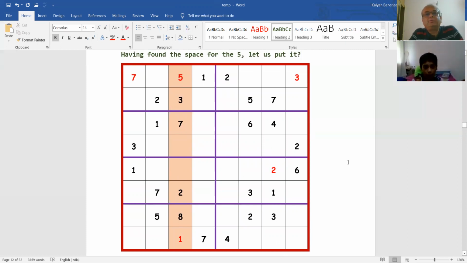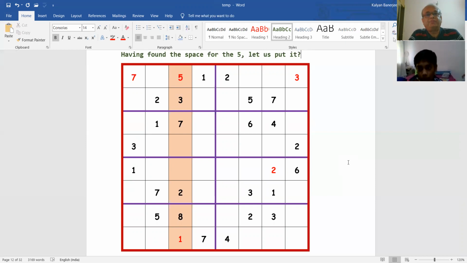Now your question can be why the third column? Because in the third column we already have 6 numbers filled in. Only 2 empty spaces are there, so it should be easier to fill in. Compared to the fourth or fifth column, I will not choose those because those have 6 empty spaces, which will be more difficult. If there is less empty space, it will be easier for us. Why will it be easier? Because with less empty space, there is less to fill in.